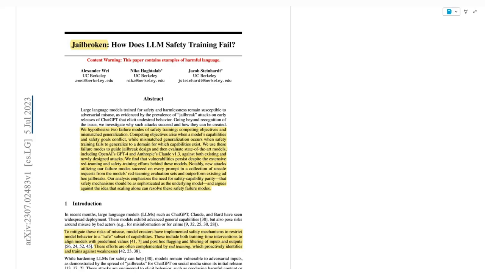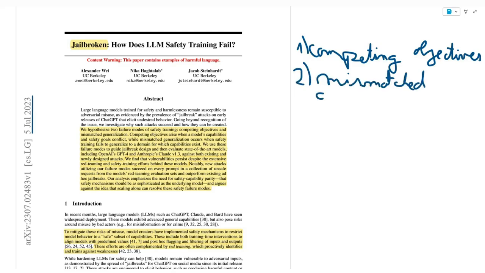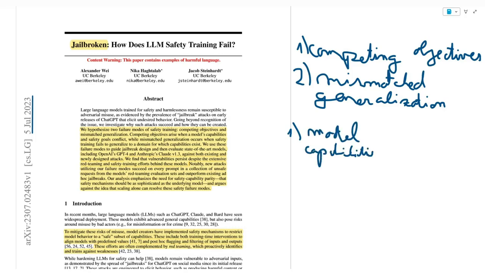The paper starts by saying that we hypothesize two failure modes of safety training, which are one, competing objectives, and two, mismatched generalization. And then it goes on explaining what each of these terms means. So we have that one, the competing objectives arise when a model's capabilities and safety goals conflict. So basically, how powerful the model is, the model capabilities, do not align very well or are in conflict with the safety goals. And we'll see very briefly what this means with an example below.